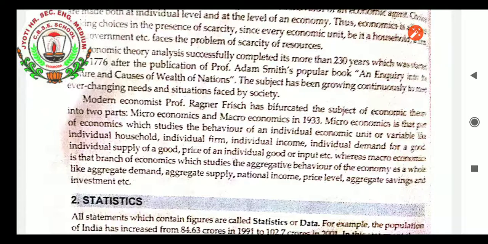Micro and macro both deal with economic problems, but microeconomics deals with the economic problem faced by each person. But when we study the economic problems of the whole nation's citizens, it becomes macroeconomics. That is the difference between micro and macro: where the economic problem of an individual firm, person or organization is studied, it is microeconomics. And when we learn about the problems of all citizens, organizations and firms, and try to find solutions for the same, it is macroeconomics.